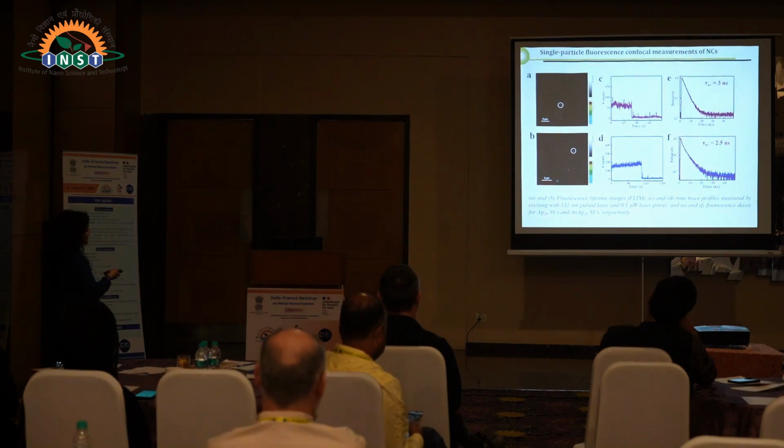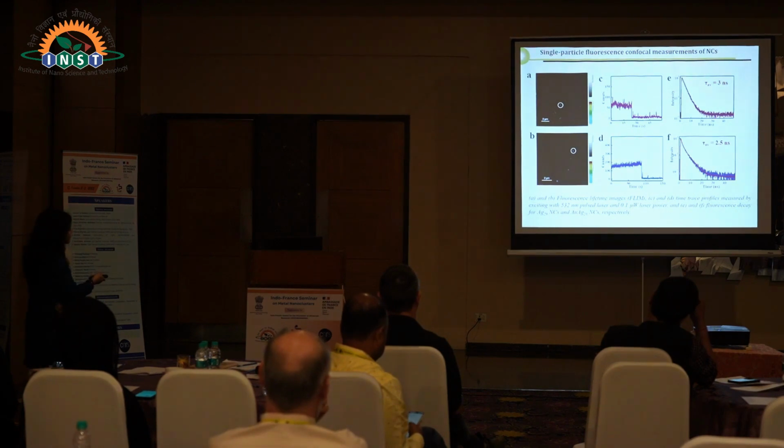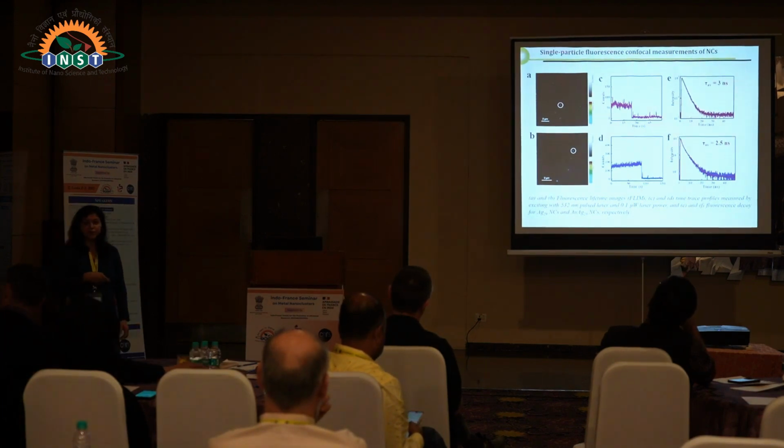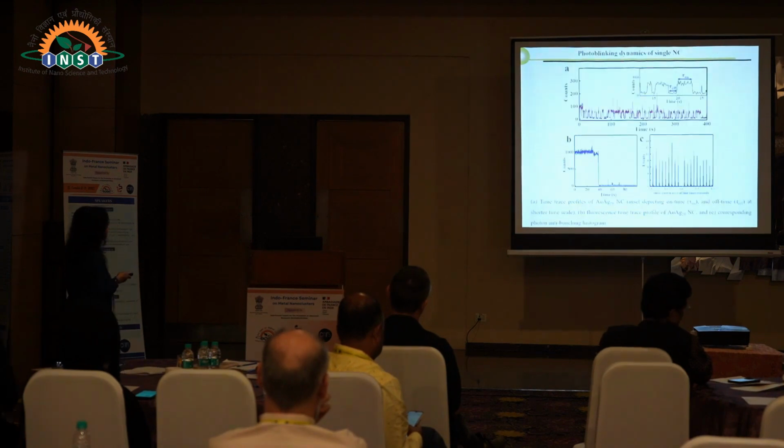The intensity increased after doping, and this one undergoes bleaching after 20 seconds, but this one gives emission till 100 seconds. So after gold doping, not only is the intensity increasing, but the photostability is also improving.